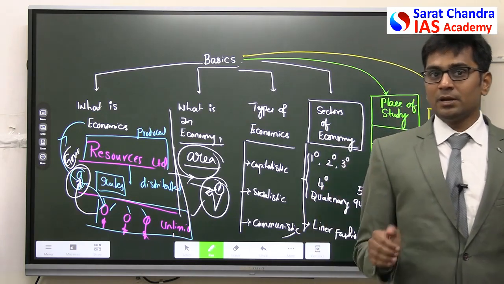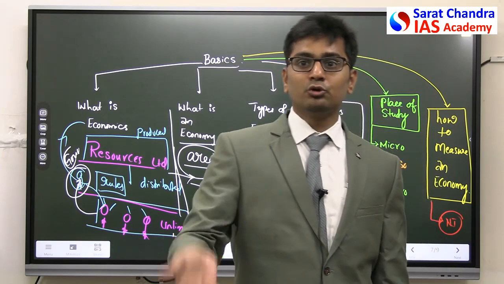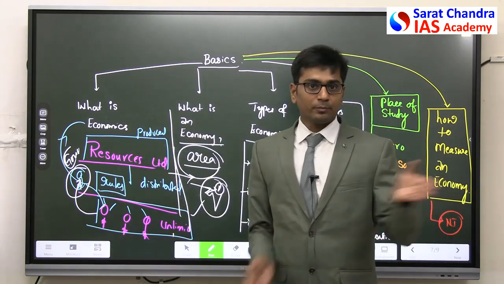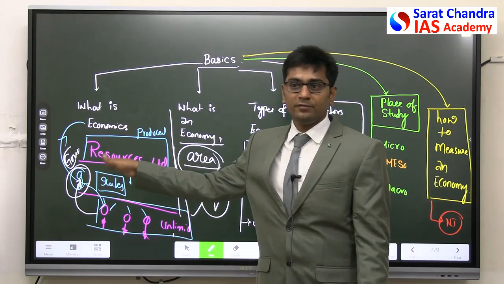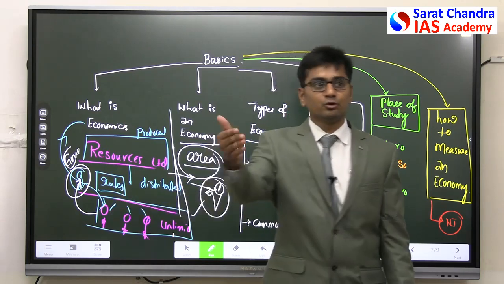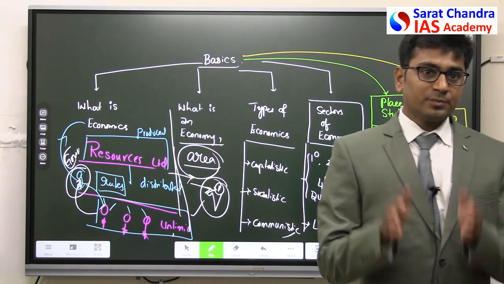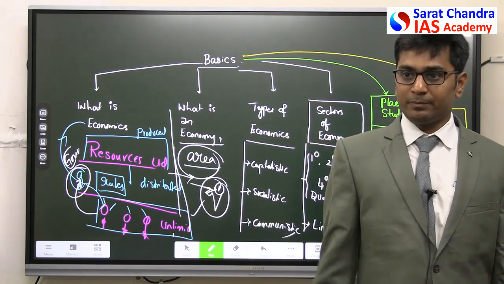So what they say is, because of their technological advancements, these people will be in a better position to produce with the limited resources. Resources are already limited, why waste them? Give it to the private players. Private players will know how to effectively produce it, and they will reduce the wastages and distribute it to the public. This is what he has said.